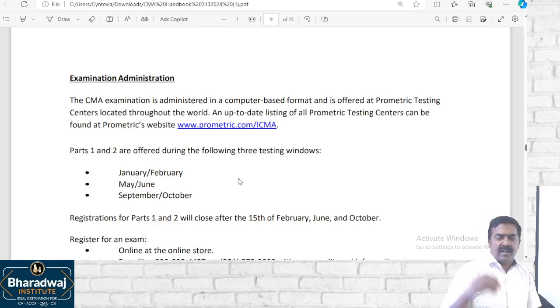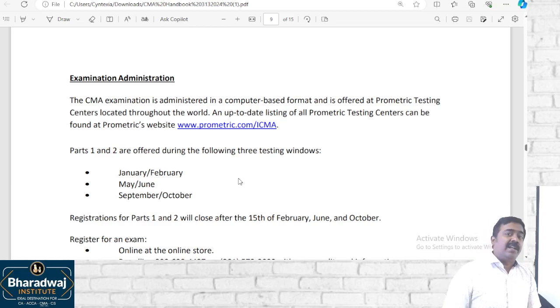CMA US is valued in the US, Canada, and all the Gulf countries, where they prefer CMA US. In India, all US-based companies are there. We've got Saint-Gobain, Ford Motors, Shell Oil Company, like that. So many foreign companies have a place of business in India, and you can get employment over there.